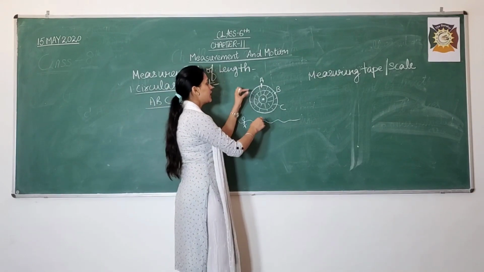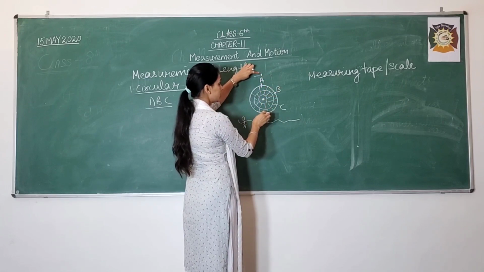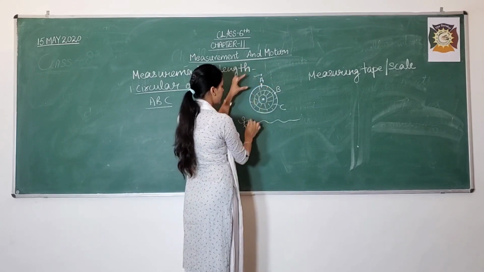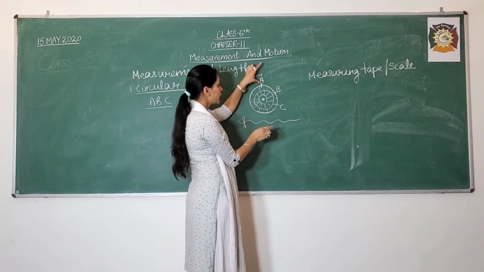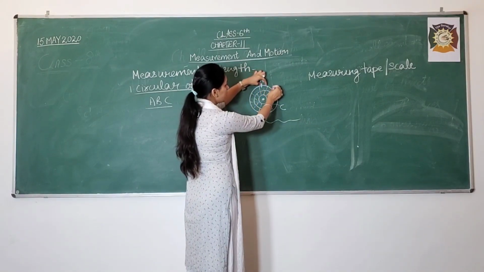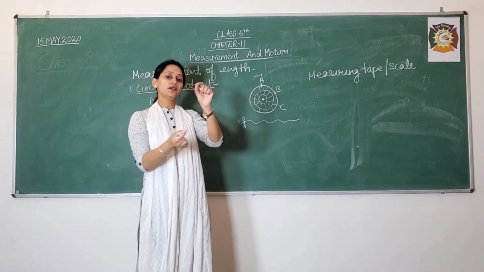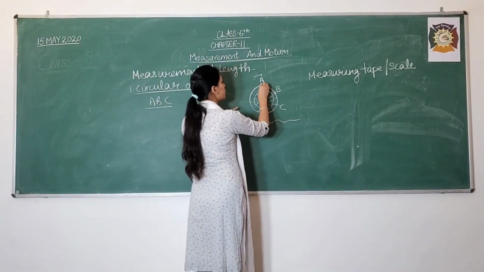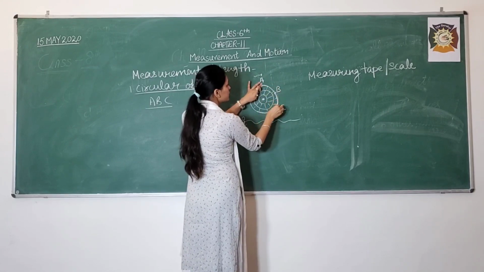I am going to take this thread and I am placing it here. I have placed that thread at this position over the point A. I have taken this thread with the black marking and I am going to put that black marking here on the point A. I have placed it here. Thereafter I will mold the thread like this and take a turn of the thread or rope, whatever is there with you. You will hold it like this from this position to this position. You will hold the thread from A position to C position.